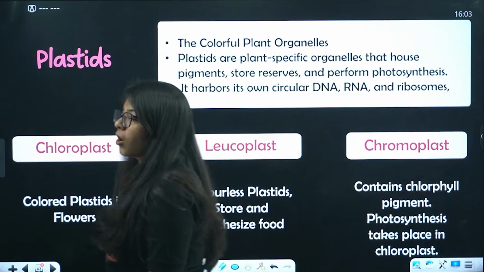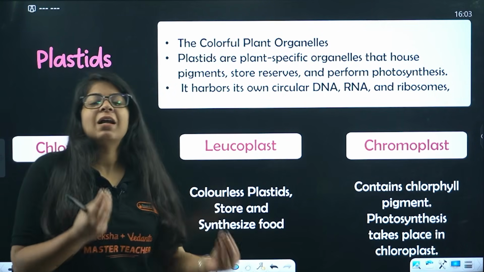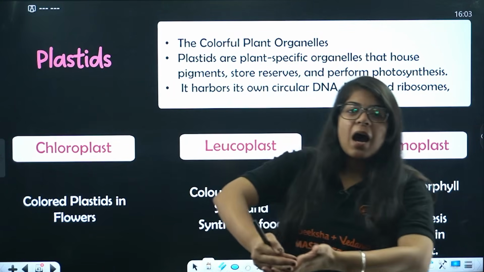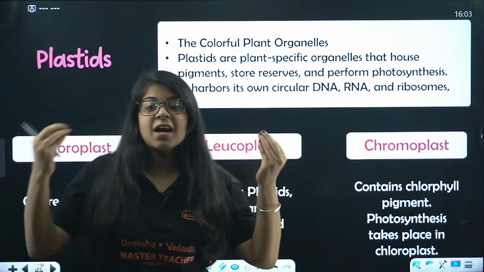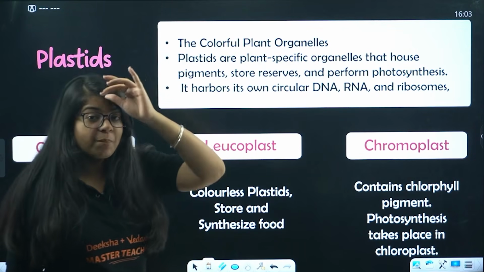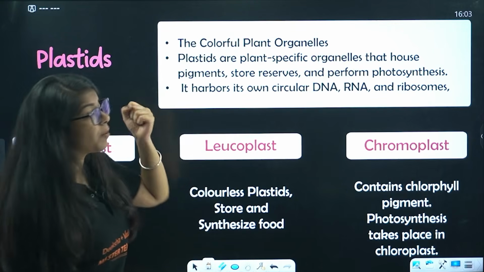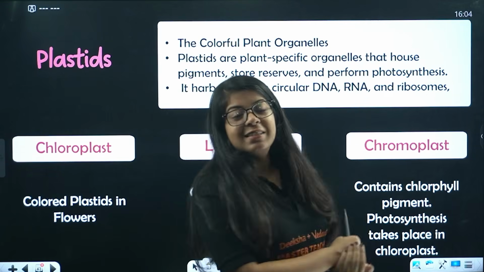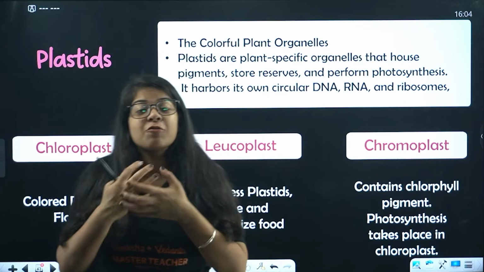Now, next cell organelle is plastids. Now, this plastid is a colorful plant organelle. Anything that has color, a leaf, a flower, a plant, anything that has color, that color is because of this plastid. The plastids are plant-specific organelles. Okay, so plastids are plant-specific organelles that house the pigments, store reserves, and perform photosynthesis. The most important part of our plants is photosynthesis, is making food for the plants.